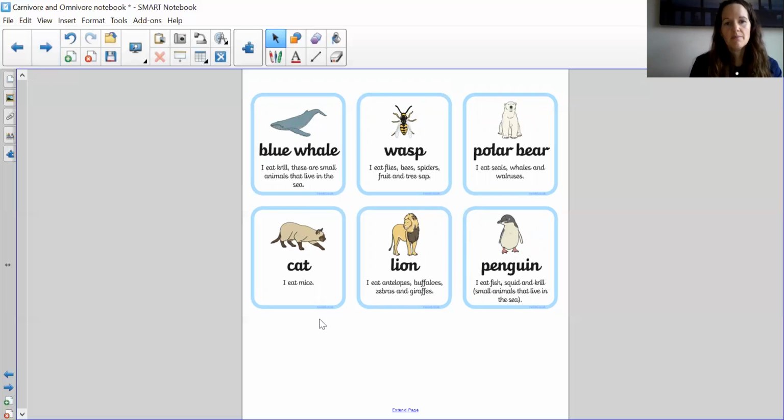Here we have a blue whale, a wasp, a polar bear, a cat, a lion, and a penguin. So pause the video, read what each animal eats, and put it into the right group. We are sorting animals by the characteristics of what they like to eat. When you have finished with this slide, I'm going to show you the answers. So don't go on to the next part of the video until you've finished.